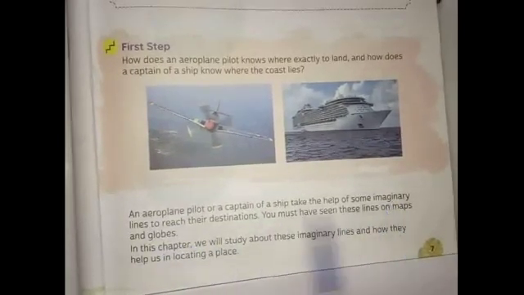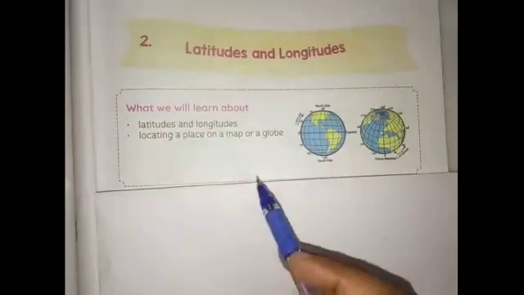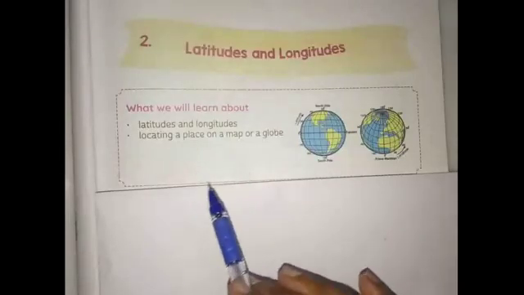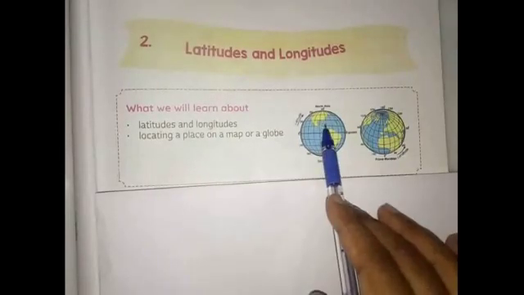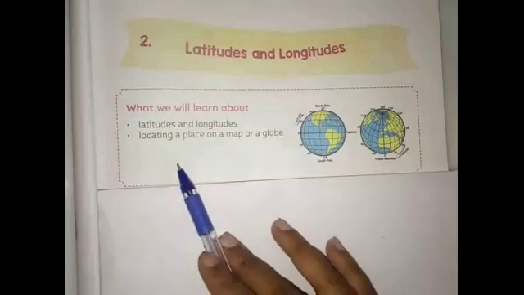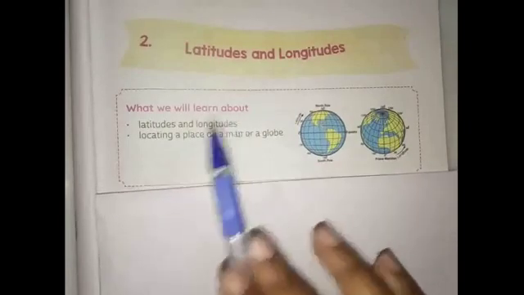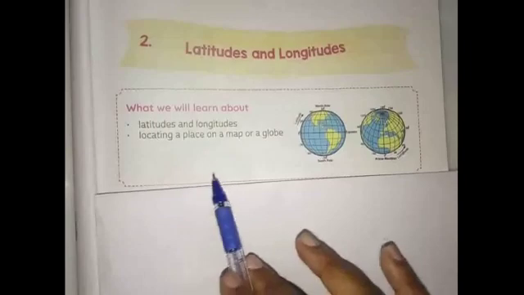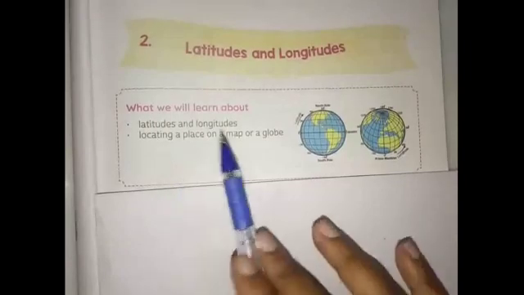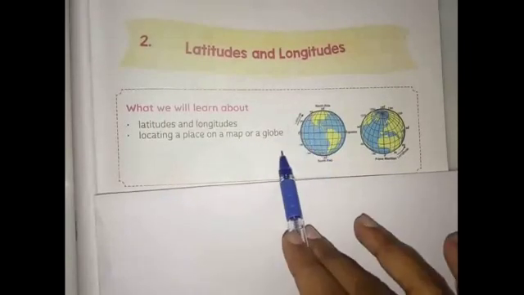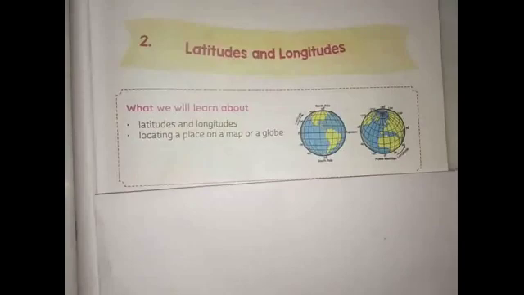These are the imaginary lines to reach the destination we need. So dear students, in this second chapter, latitudes and longitudes, we are going to learn what latitudes are, what longitudes are, and how they are helpful in locating or finding a place on a map or a globe. So let us look into that. What is latitude, longitude, and its importance.